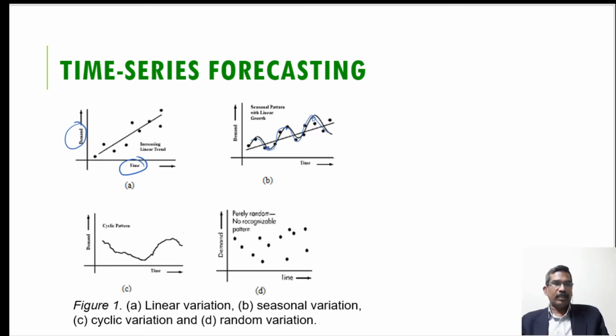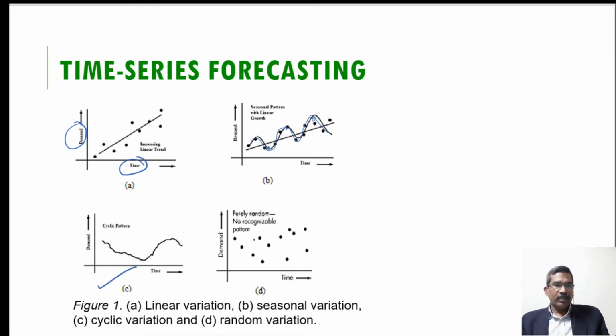This may be observed in the fashion industry, where fashion repeats itself after 4 years, 5 years or 10 years. So demand is also repeated after a certain period of time. This is known as cyclic variation in demand, which is shown in figure C.